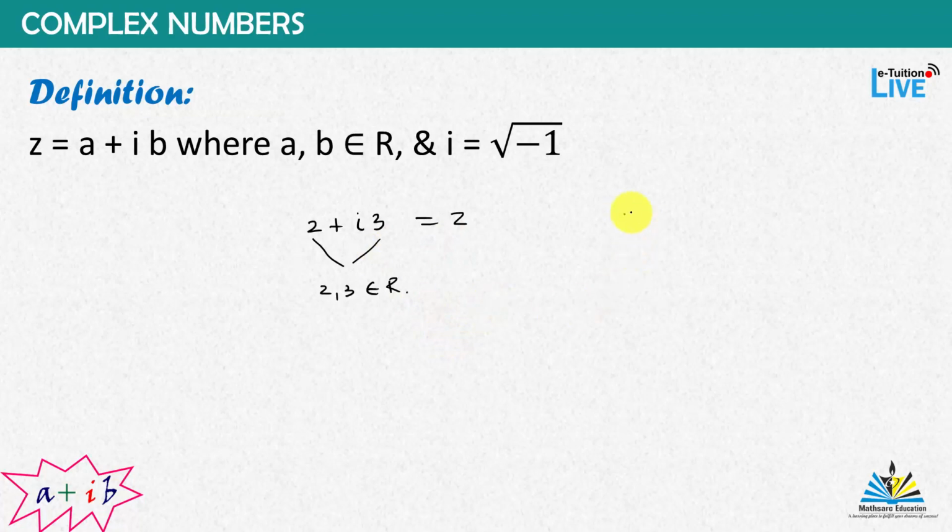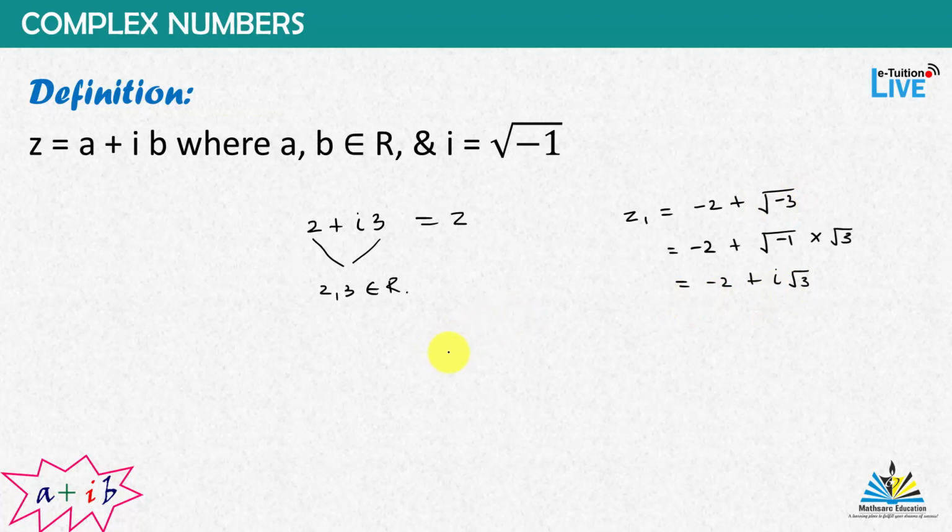Now let's say we have a number z1 as minus 2 plus under root minus 3. So what does it mean? We can write it as minus 2 plus under root minus 1 into under root 3. Since under root minus 1 is equal to iota, we can write minus 2 plus under root minus 3 as minus 2 plus iota root 3.